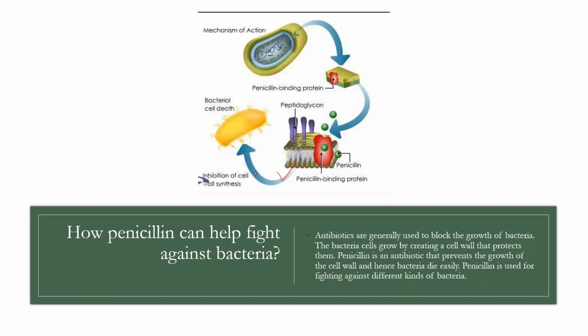So the bacterial cells that grow in the presence of penicillin will not be able to prepare their own cell wall. Penicillin is an antibiotic that prevents the growth of the cell wall, and hence bacteria die easily. So it is used for fighting against different kinds of bacteria.